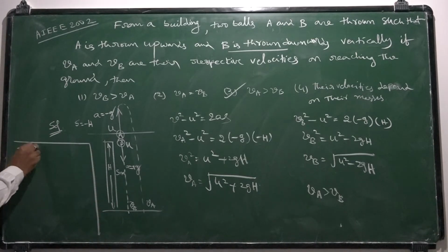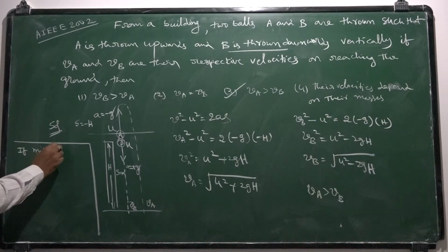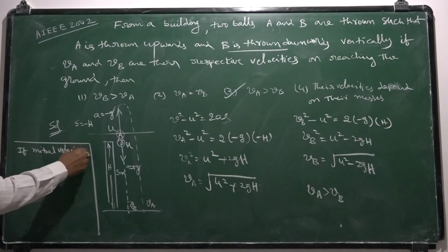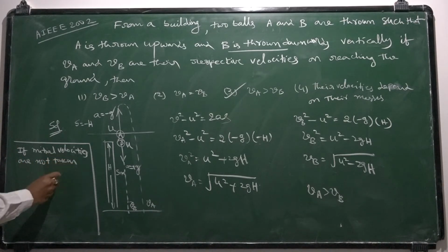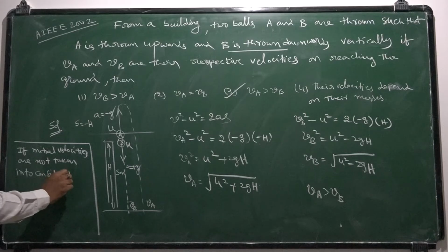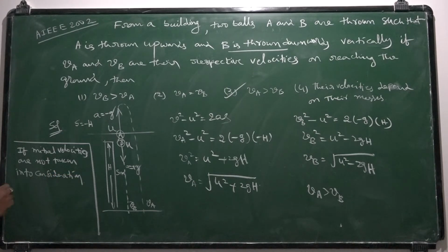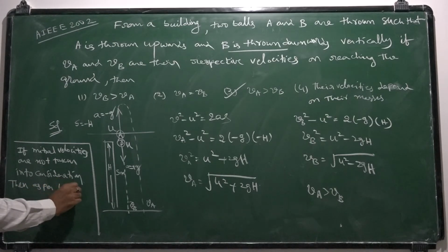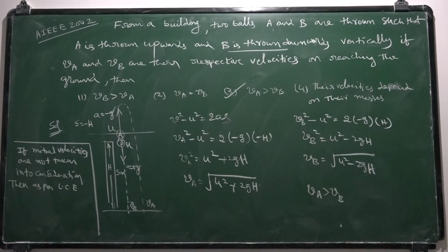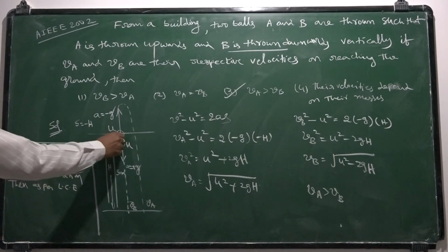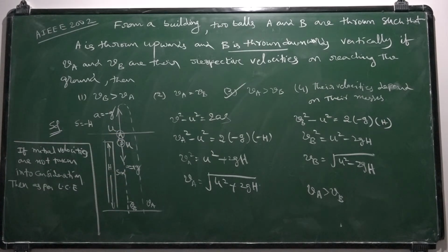If initial velocities are not taken into consideration, then as per law of conservation of energy, initially the ball possesses potential energy, finally it gains kinetic energy.